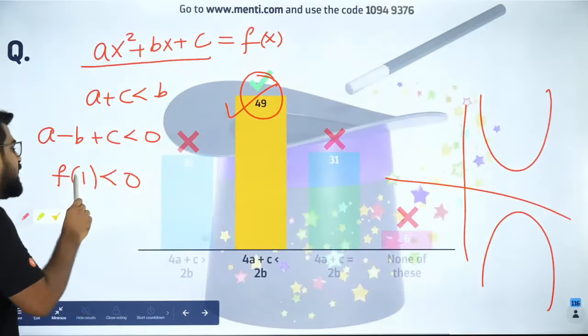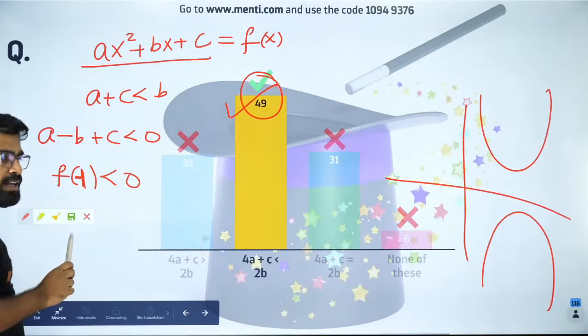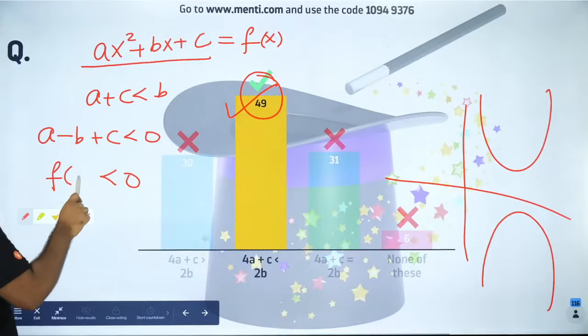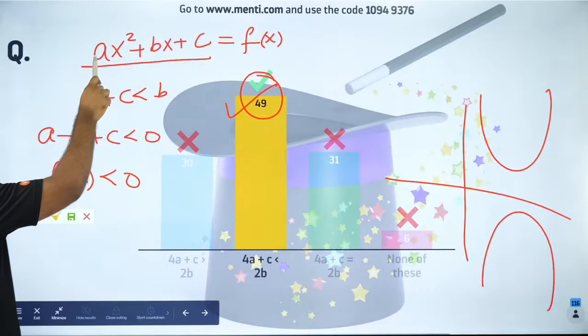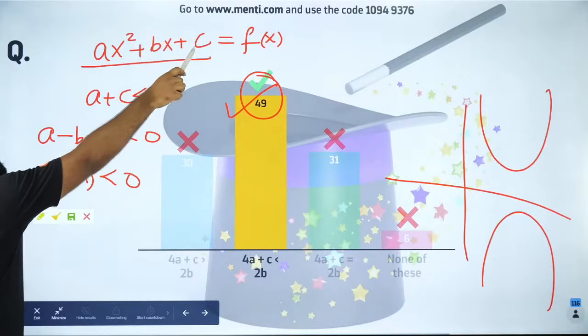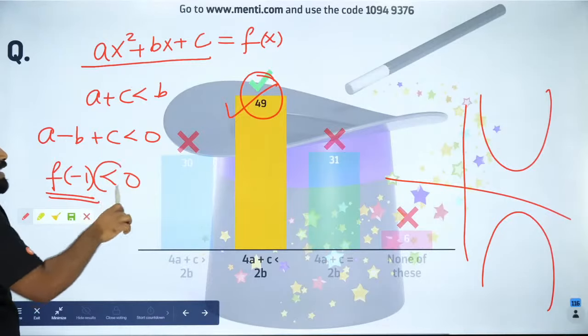F of minus 1, yes. F of minus 1, you're right. Who is that? I think Sindhu is right. Sindhu, you're absolutely right, Sindhu. Thank you for pointing that out. So this is f of minus 1. Because if I put minus 1, a into minus 1 square is a, b into minus 1 is minus b, c into nothing is there, so c only. So this is f of minus 1 and it is lesser than 0.